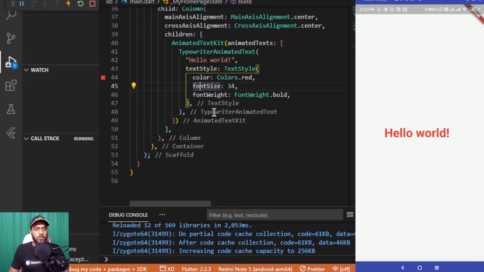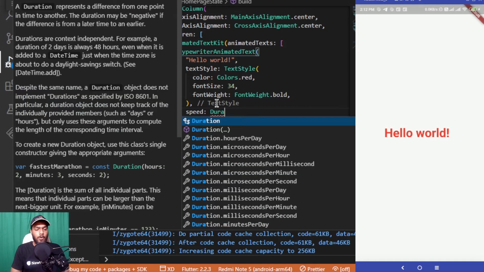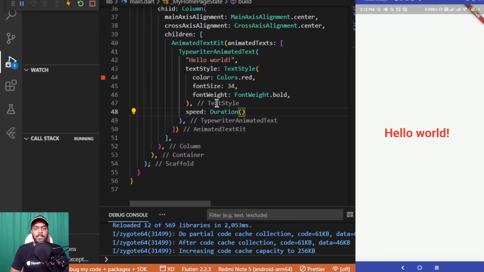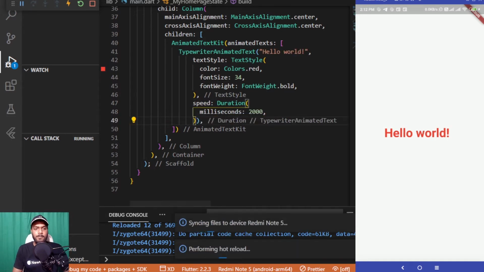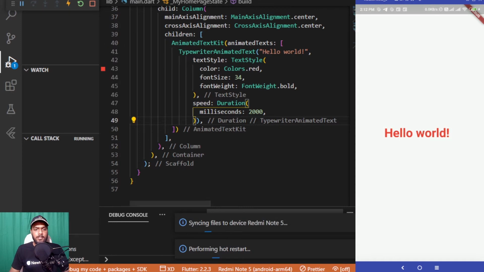Now let's add some more properties to this typewriter animated text. We can control the speed of this typewriter animated text by passing a duration to it. If we want the text to be displayed slowly and gradually, like it should complete in 2 seconds, 4 seconds, etc., we can pass a duration to it as well. This duration takes milliseconds, seconds, hours, whatever you want to pass to it. I am taking milliseconds for now and passing 2000 here. Let me hot restart it once.